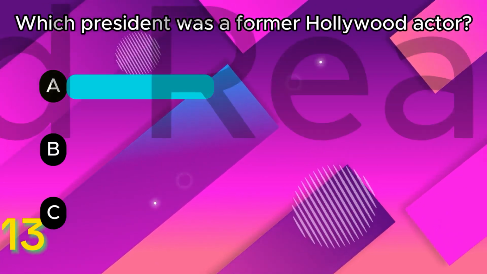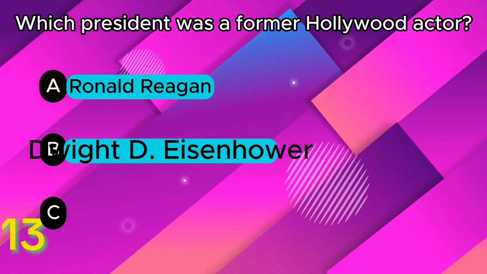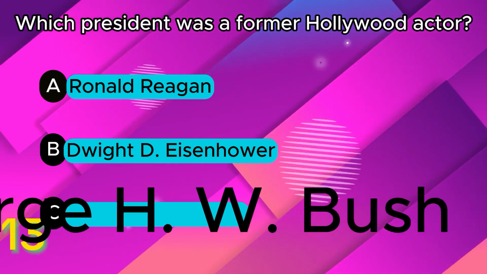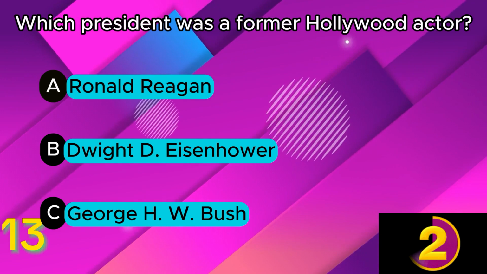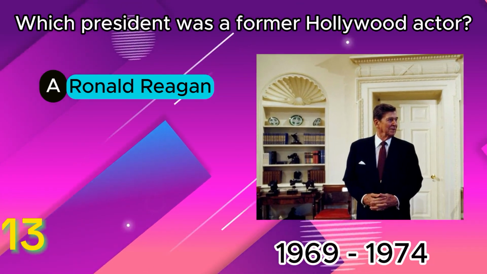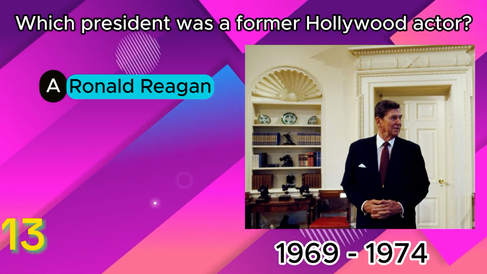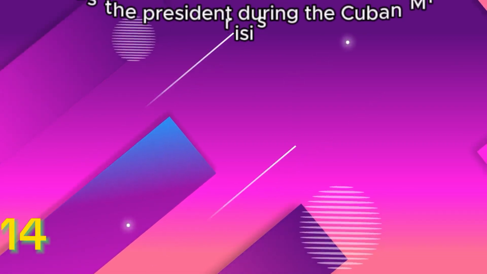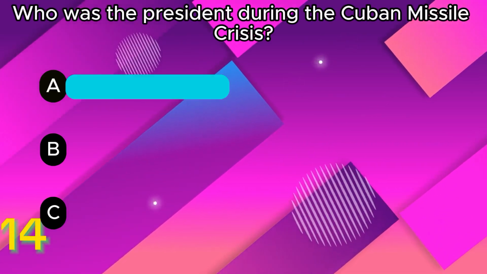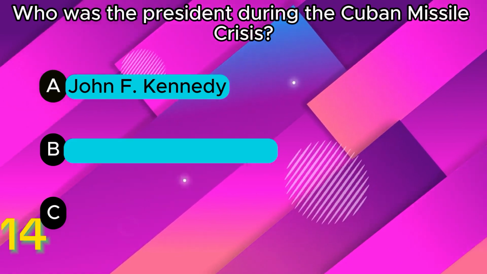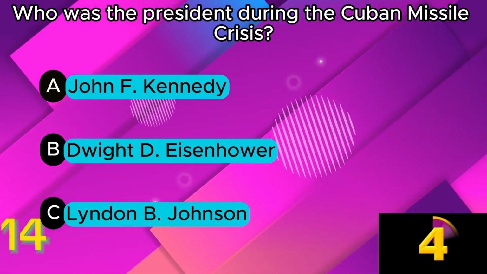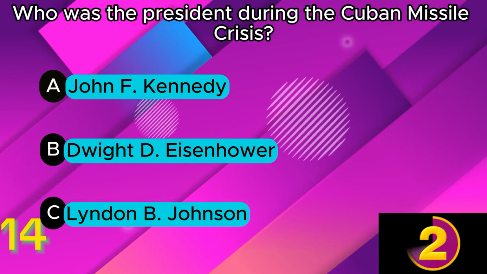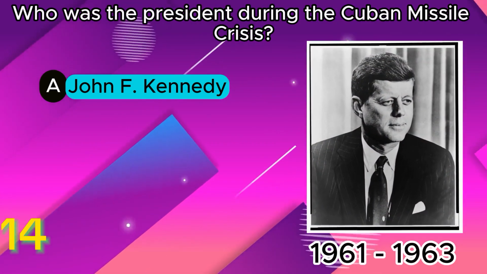Which president was a former Hollywood actor? A. Ronald Reagan. B. Dwight D. Eisenhower. C. George H. W. Bush. A. Ronald Reagan. Who was the president during the Cuban Missile Crisis? A. John F. Kennedy. B. Dwight D. Eisenhower. C. Lyndon B. Johnson. A. John F. Kennedy.